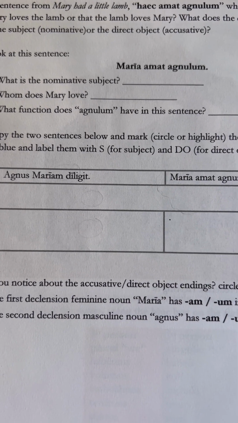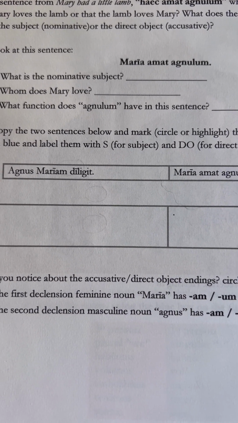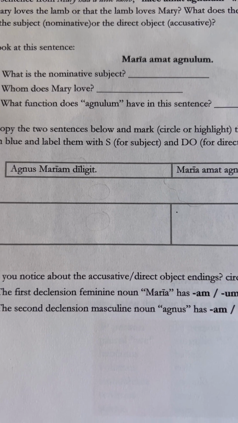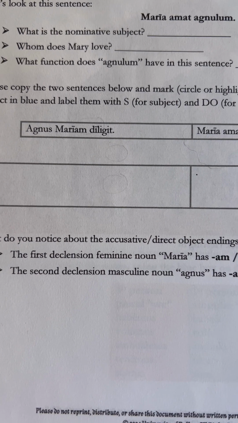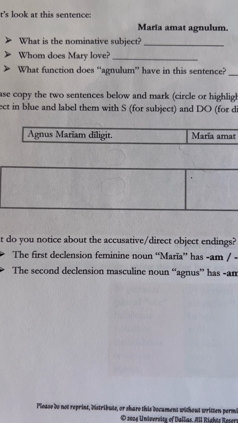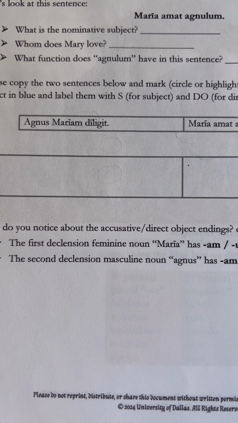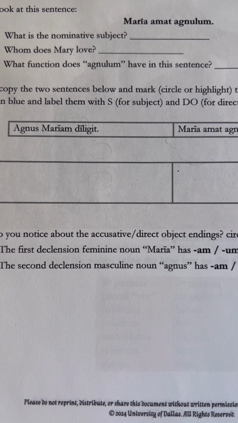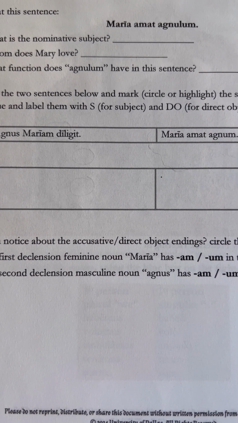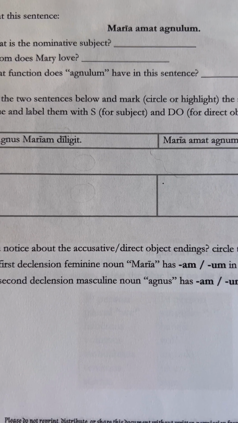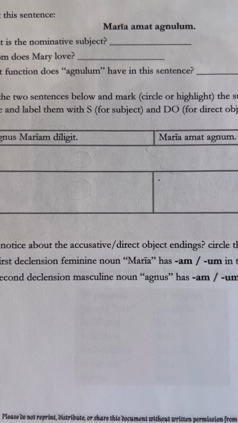"Maria amat annulum." Okay, so in this sentence, what is the nominative subject? Well, let's figure out first. I always think it's best to find what's happening in the sentence. So is Maria a thing that's happening? Is amat something that's happening?